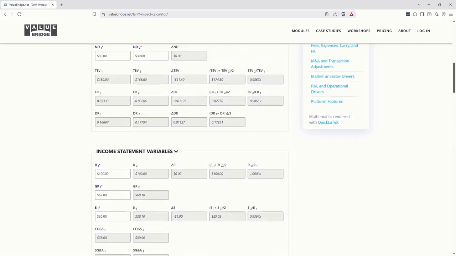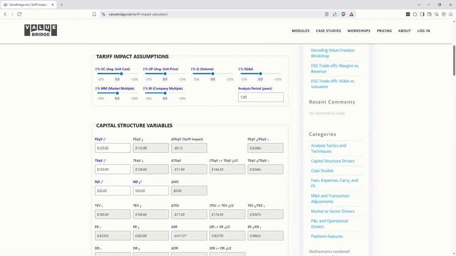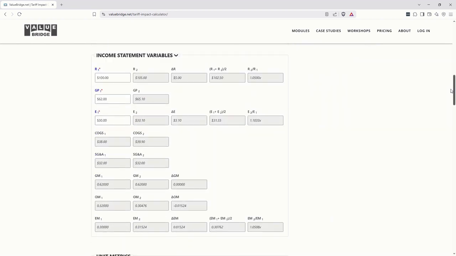Now let's go back up to the top and try to offset higher costs with higher prices. We will also increase the average unit price by 5% as follows. This actually raises the fund equity value by $14.88 million, or 12.4%. Down here on the income statement, the revenue increases to 105, so the gross profit margin goes back to 62%. However, SG&A has remained the same, so the operating expense margin, which is SG&A divided by revenue, decreases from 32% to 30.5%, and this is a good thing.